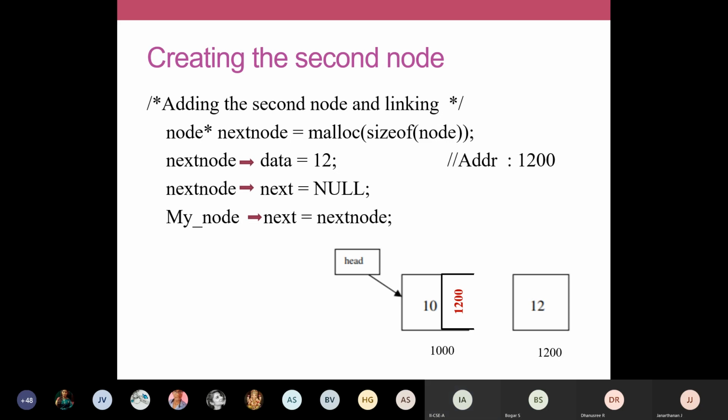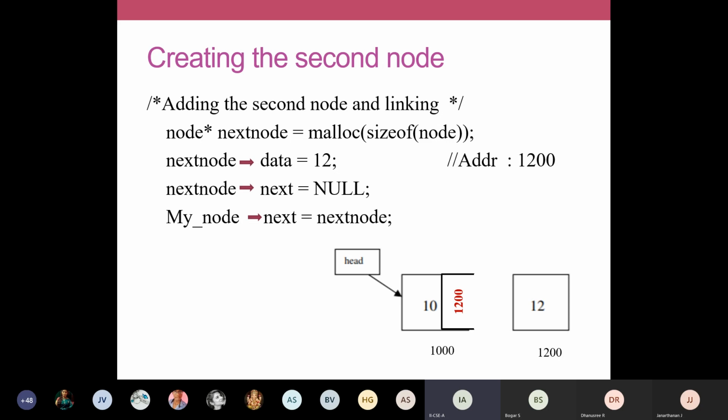Okay, so now what shall we do? We have to link these two, is it not? We have to link the first node with the second node. The name of your first node is my node. I have to link these two nodes. The address of the second node is available in the variable called next node. Next node holds the starting address of the second node. So you are going to store it in the next field of your my node. In the pointer field of your first node, we are going to save the address of the second node.